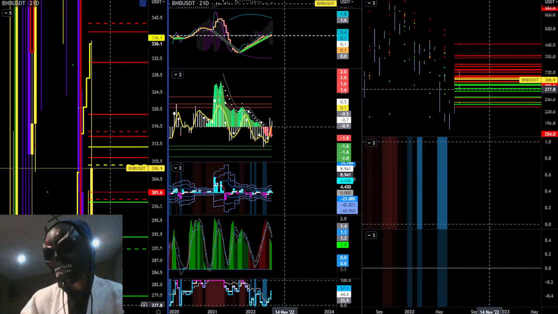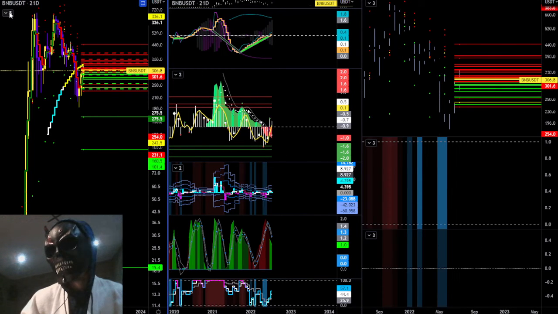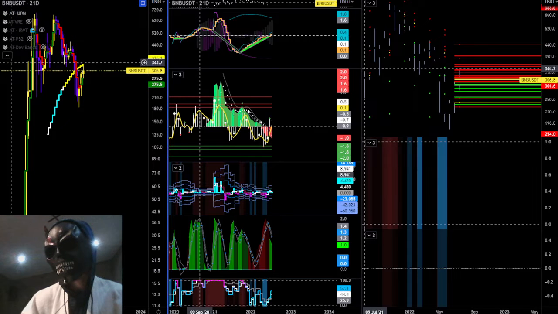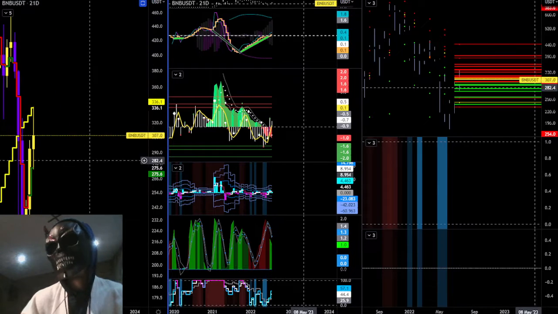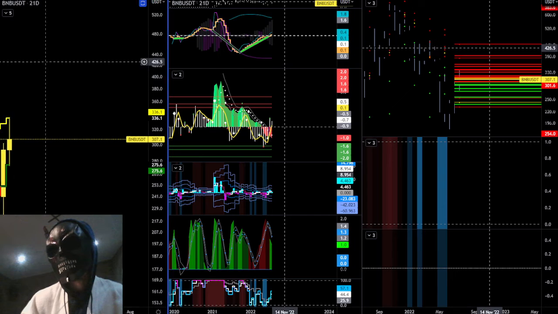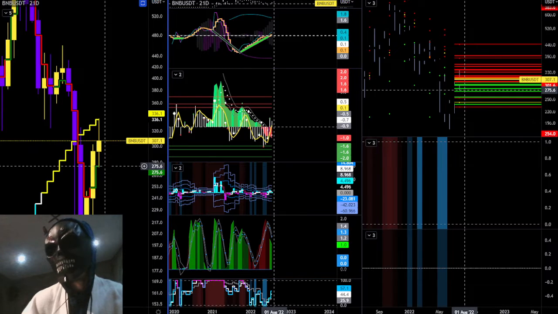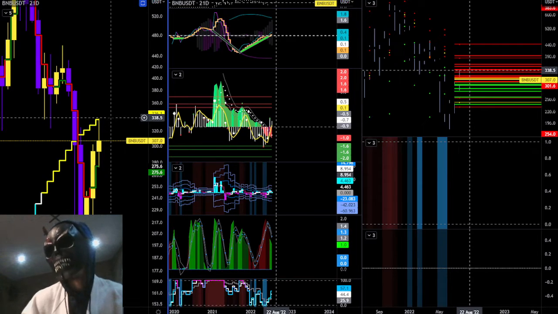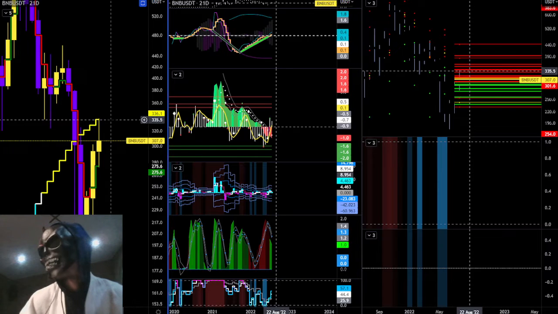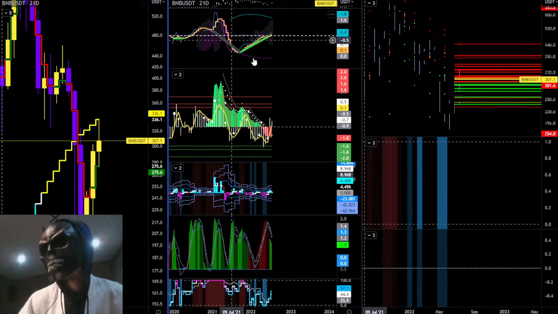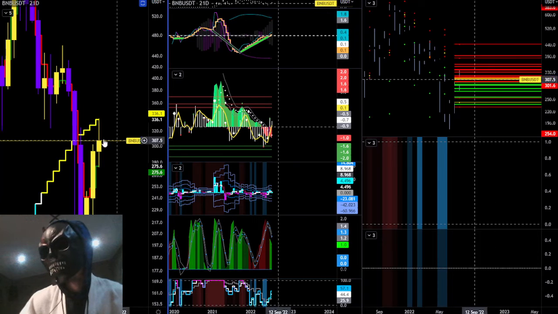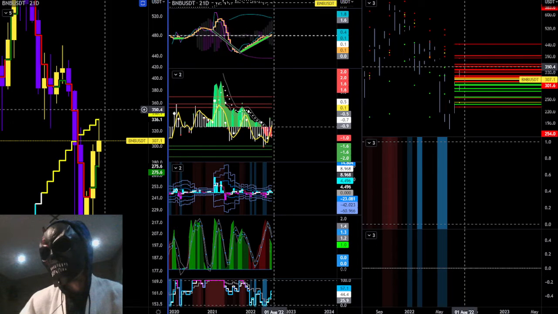So BNB also looking to mean revert to the upside. Let's turn this VRE level off. And quite a bit of the market. So here, VRE's BNB is the first one to hit the power mean, which I believe a few of the other coins are going to respond to. And just on that move, it went from $270 to $337. Mean reversion looking for continuation to the upside. Let's see what's preventing this current candle from closing above here.